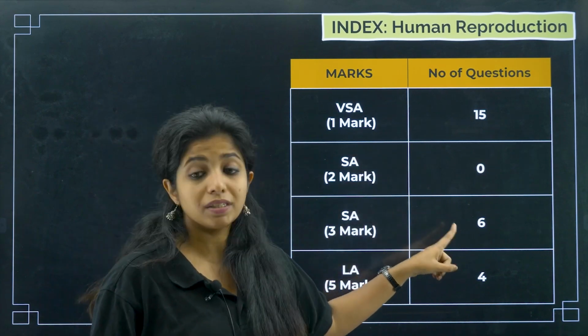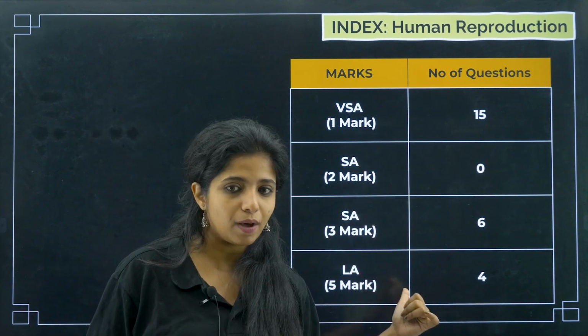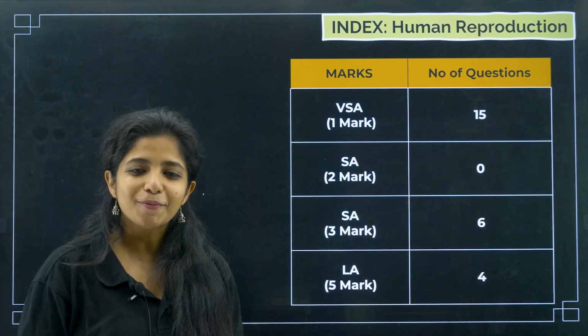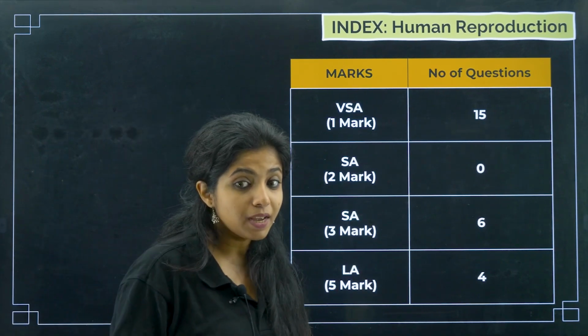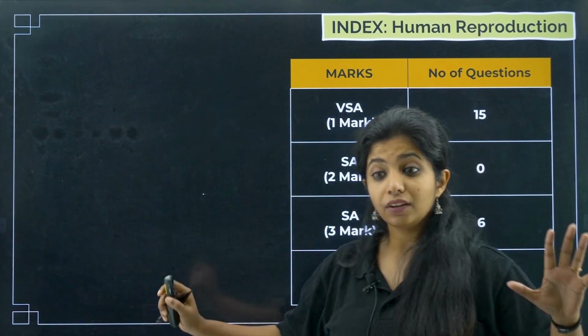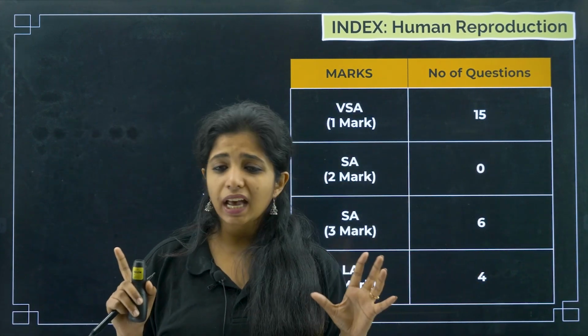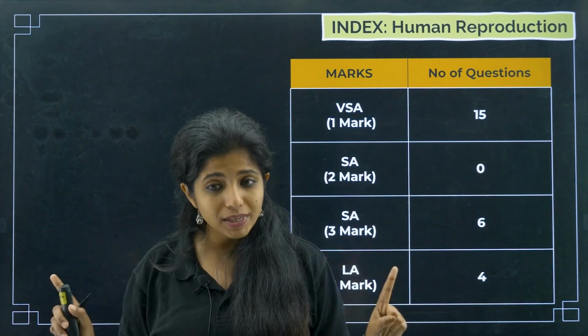And apart from that, there will be 6 3 marker questions and 4 5 marker questions, and in the 5 marker questions there are lots of diagrams. I hope you understand the importance of diagrams, and in this chapter it is very important. In this and in sexual reproduction in flowering plants, the diagrams are really important, so please do not miss them.